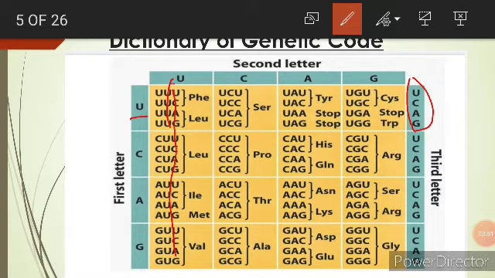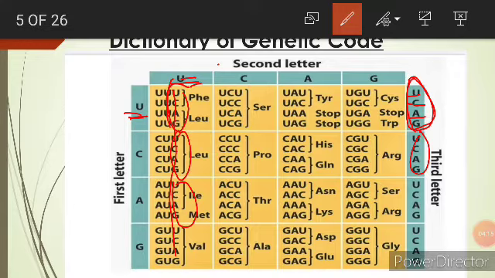So here U, U and U, U, U, then U, U and C, then U, U and A, and then U, U, G. So better you write the first and second letters together first, and in the last row you can directly copy UCAG. Likewise here we can form these triplets.